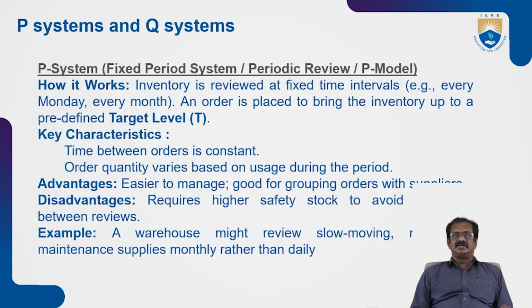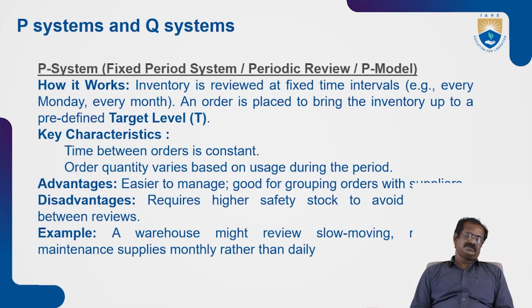Okay, coming to the next slide. P system and Q system. So what is the P system and the Q system? Here, inventory is reviewed at fixed time intervals, every Monday or every month, and an order is placed to bring the inventory up to a predefined target level. The predefined target level is the safe order level, where that particular target is utilized for, say, one month of period. Every month the quantity is reviewed and checked, and that way they are calculated. The P system's key characteristic is that the time between orders is constant. So there is always a constant time between orders.